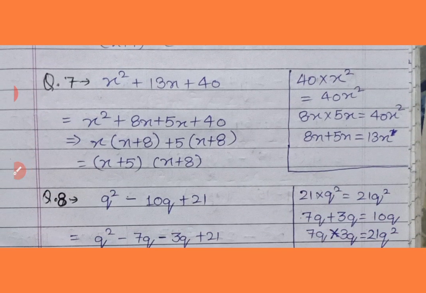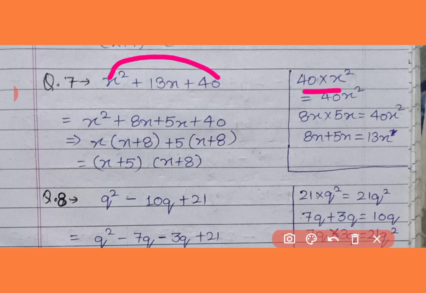Second same type of question is given, x square plus 13x plus 40. First step, multiply first and third term, so it became 40x square. Now break 13x in form of multiplication of 40x square, but addition should be 13x. So we have to learn the table. 5 8 ja 40, so 5 and 8 13, so I have written here. So in form of 5x and 8x it will break. X square plus 8x plus 5x plus 40.